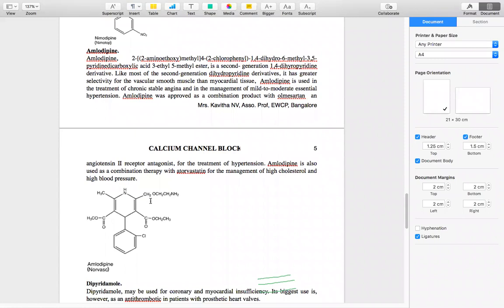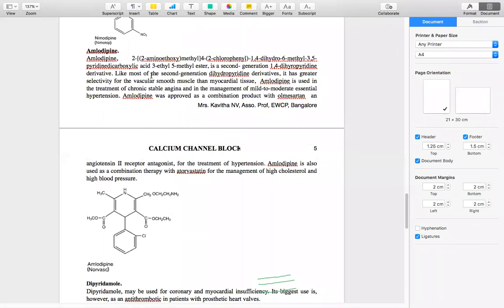And then at the fourth place, the electron withdrawing group is the chloro group, so it is a chlorophenyl derivative. Otherwise it is a methoxy group on the fifth place, and a simple methyl group on the sixth place. So this is the difference of amlodipine from the other dihydropyridines.